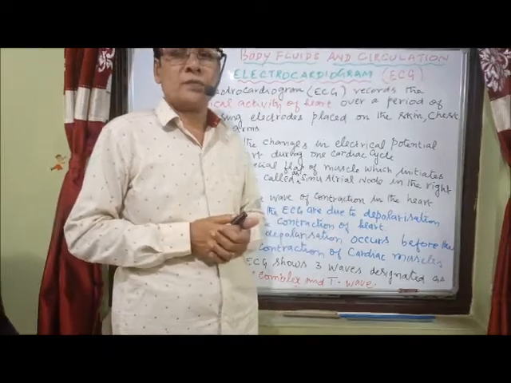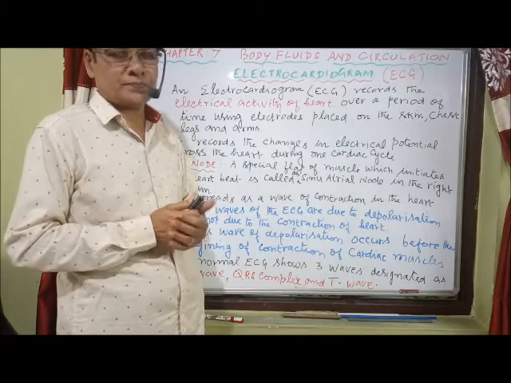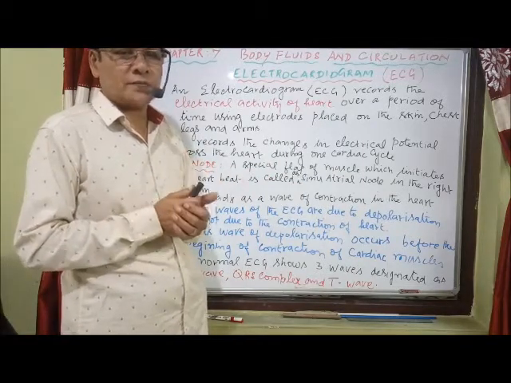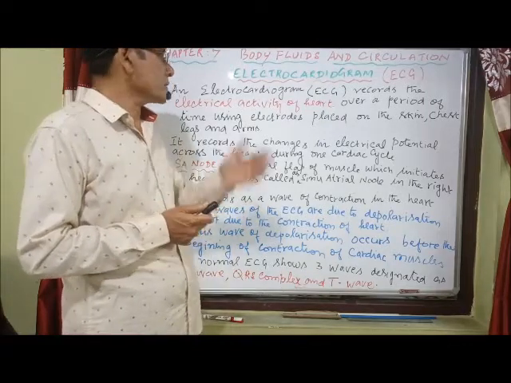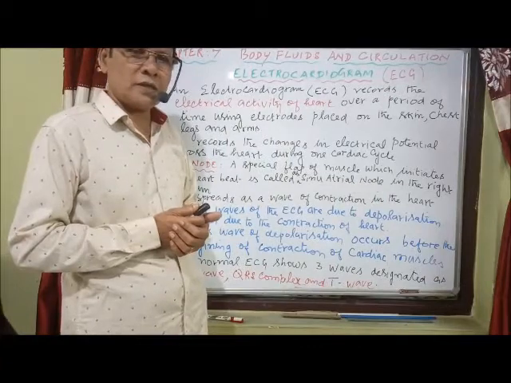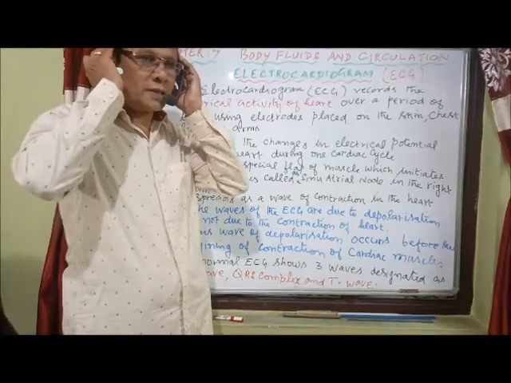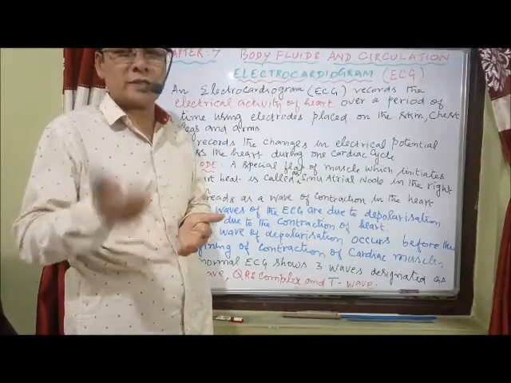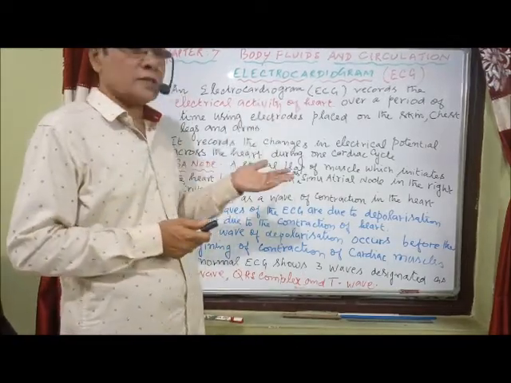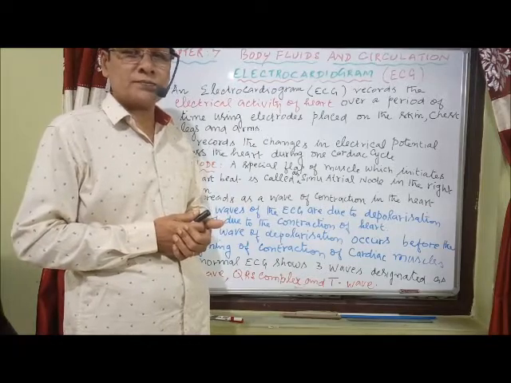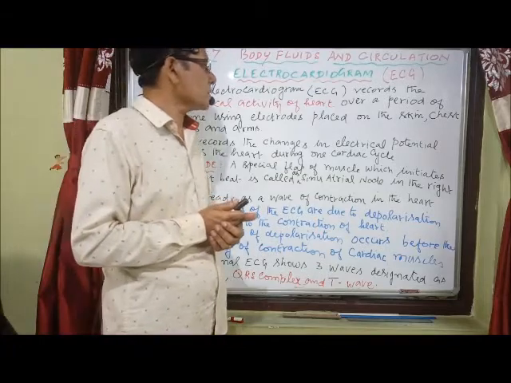Now, ECG is the abbreviation for electrocardiogram. Anything which is represented in a graphical form, we use the word gram. So for example ECG, even EEG, electroencephalogram, is taking the electrical activity of the heart, the brain, on a grid paper. So here we are taking the waves of the heart on an ECG paper, a grid paper in the form of a graph. That's why it's called gram.